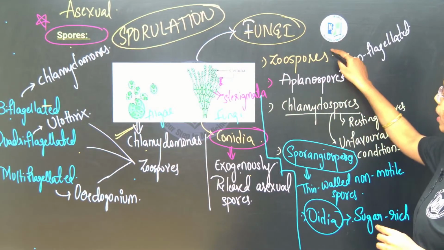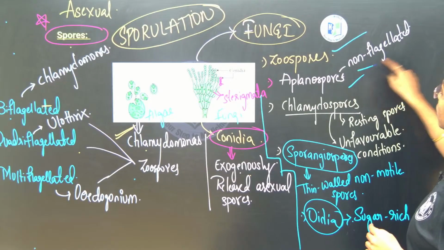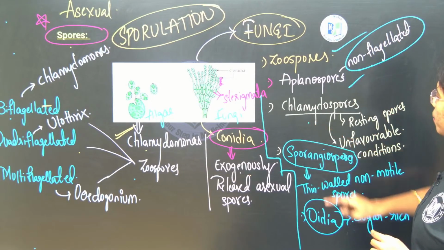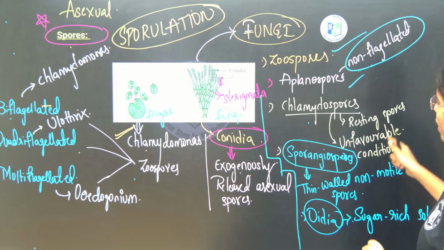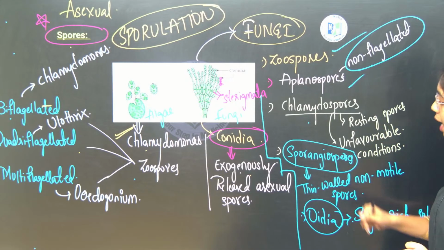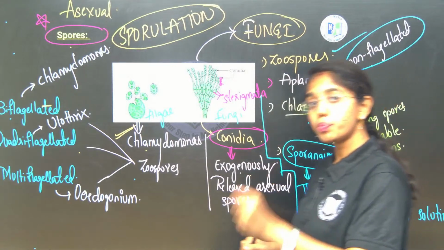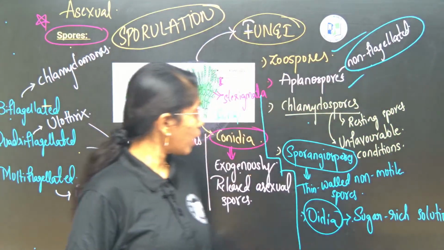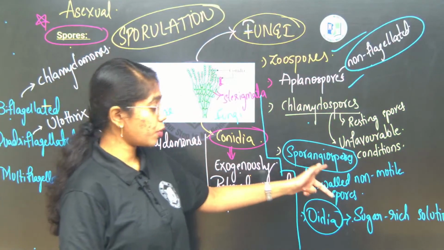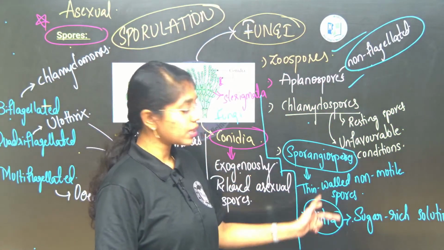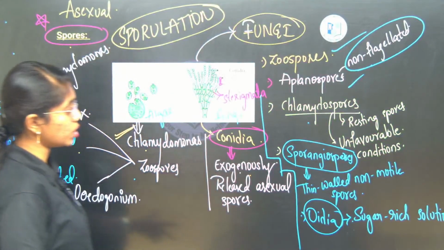In fungi, you see zoospores, aplanospores, non-flagellated, chlamydospores, the resting spores which are released from the fungal body under unfavorable conditions. Sporangiospores are thin walled spores which are produced endogenously. Oidia are produced in sugar rich solutions from fungi.